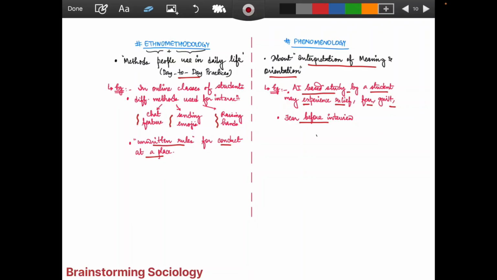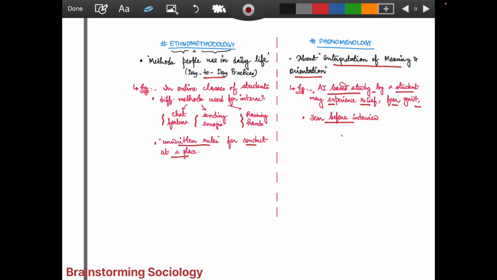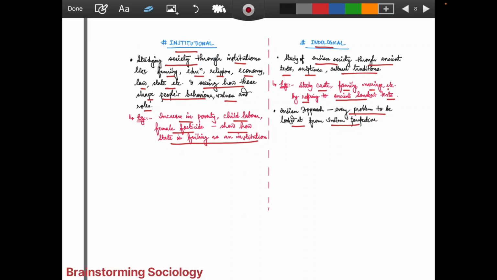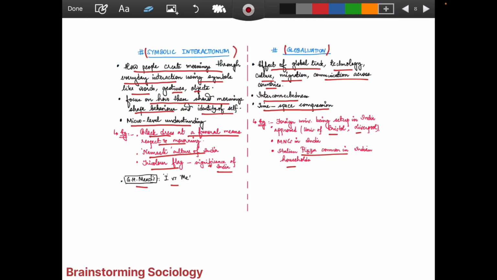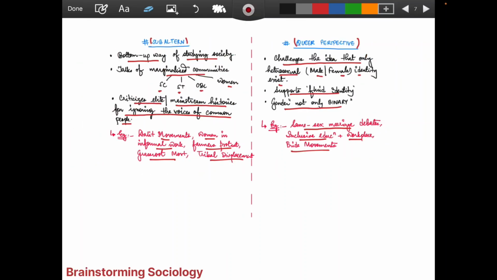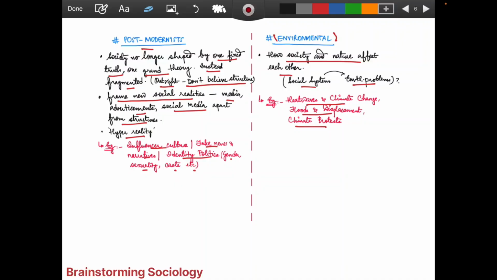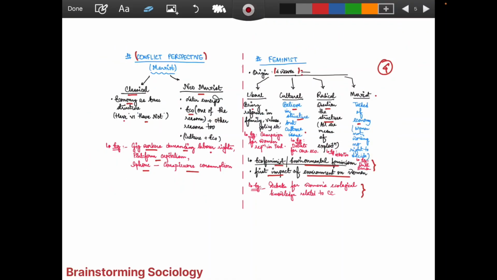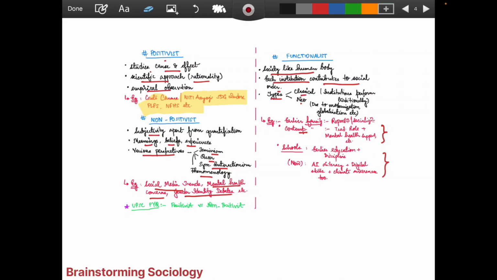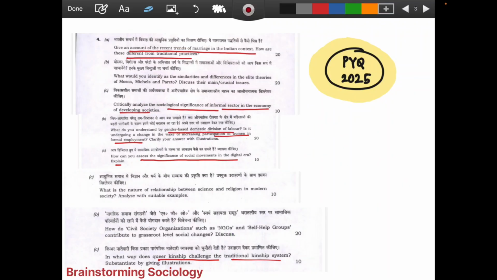So overall we have discussed phenomenology, ethnomethodology, Indological, institutional, globalization, symbolic interactionism, queer perspective, subaltern perspective, environmental, postmodernist and feminist, conflict, also functionalist, positivist, non-positivist. So this is just a broader overview to help you understand how you can think from a sociological lens. I think you got me right. And so now let's try to discuss how this can be applied.